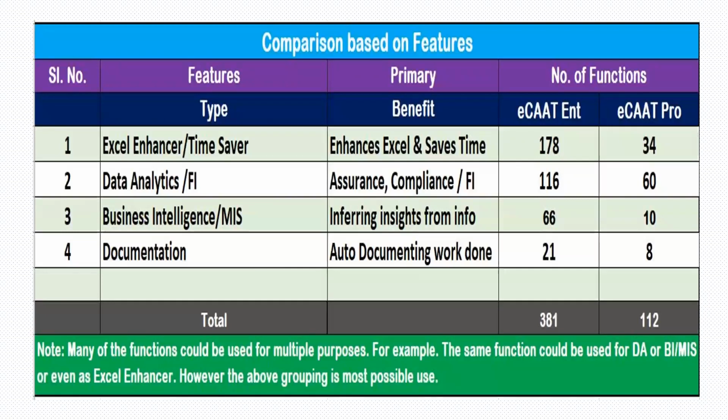If you look at a comparison based on the features, you have Excel enhancers or time savers. There are about 178 functions in ECAT Enterprise and about 34 functions in ECAT Pro. Data analytics or FI, you have 116 functions, and in ECAT Pro, there are 60 functions. And business intelligence and documentation, you have the list of functions.